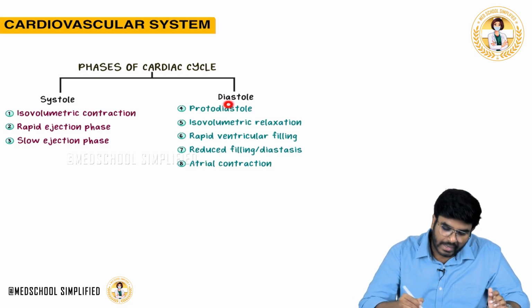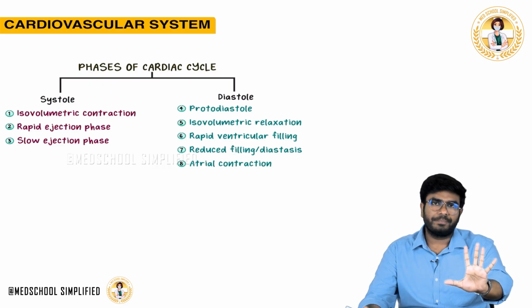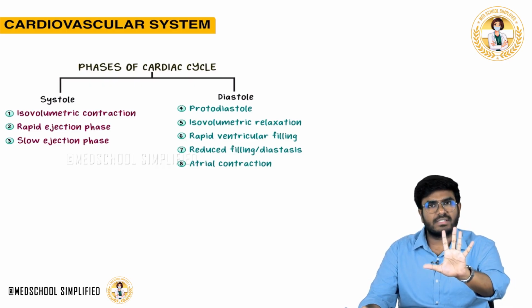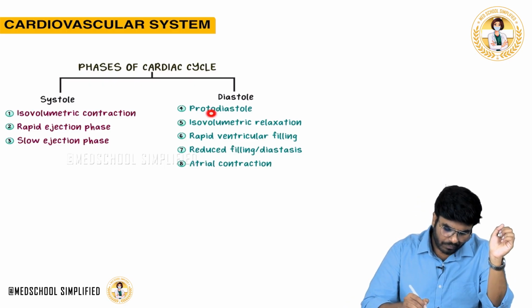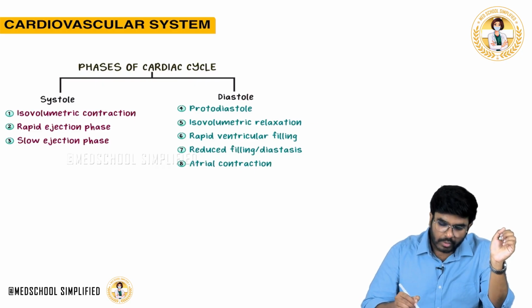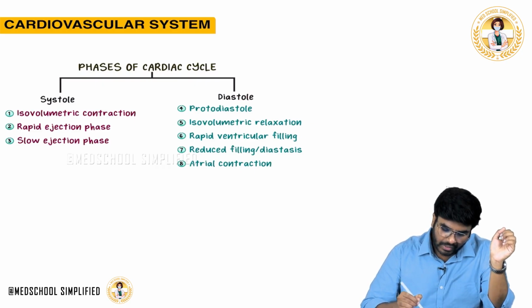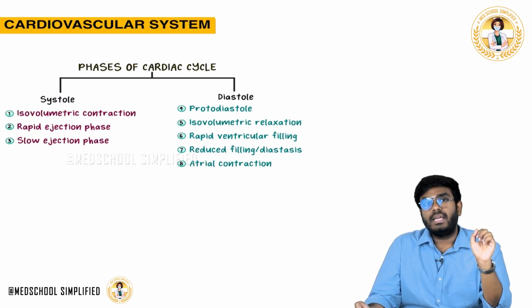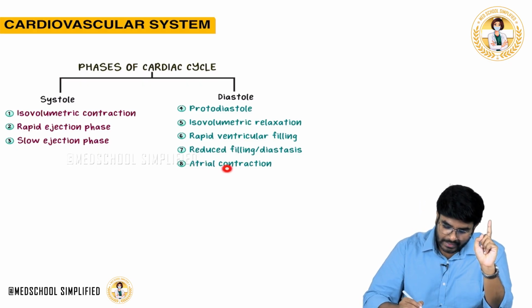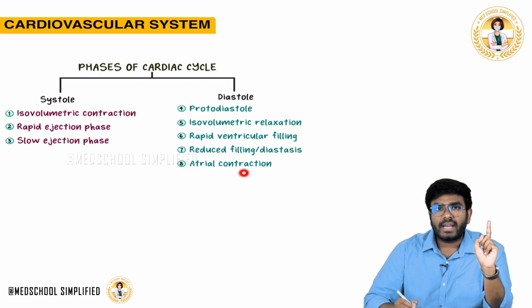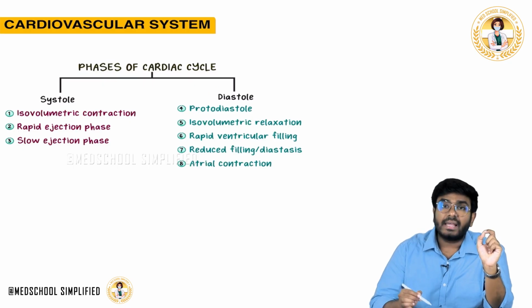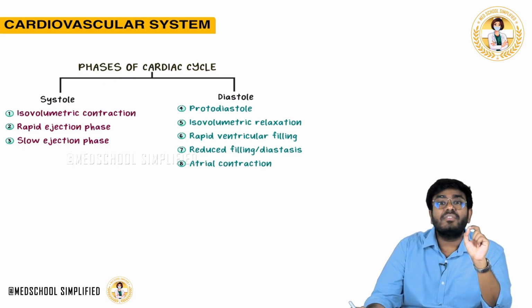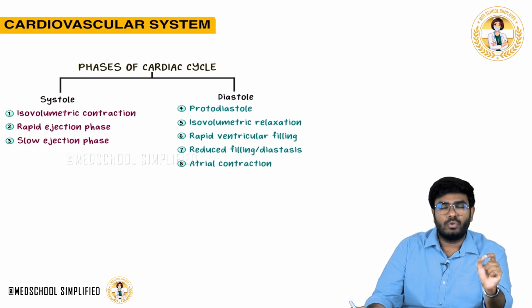In the same way, diastole is divided into 5 phases. What are those 5 phases? Protodiastole, isovolumetric relaxation, rapid ventricular filling, reduced ventricular filling, which is also called diastasis, and atrial contraction. Remember, the important point is that atrial systole or atrial contraction is happening during diastole. Atrial systole is a phase of diastole.